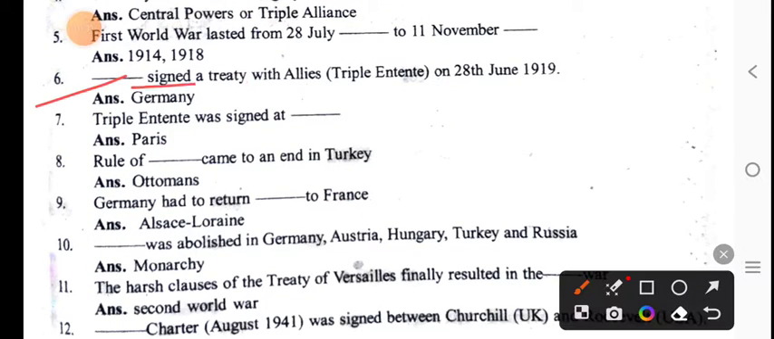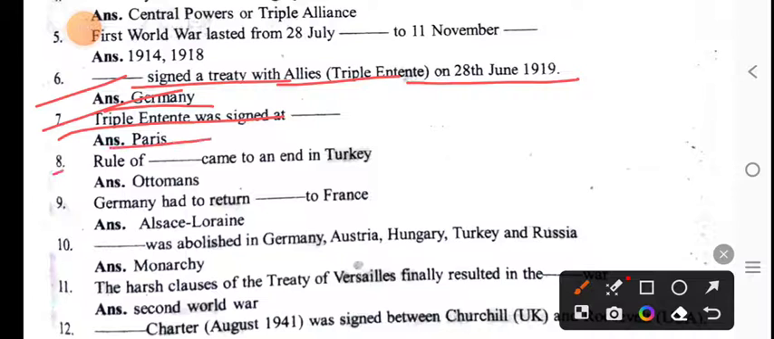Germany signed a treaty with the Allies on 28 June 1919. The Treaty was signed at Paris. The rule of the Ottomans came to an end in Turkey.